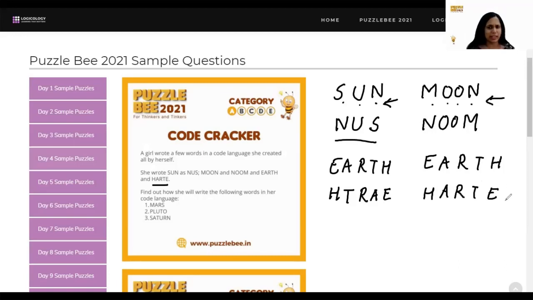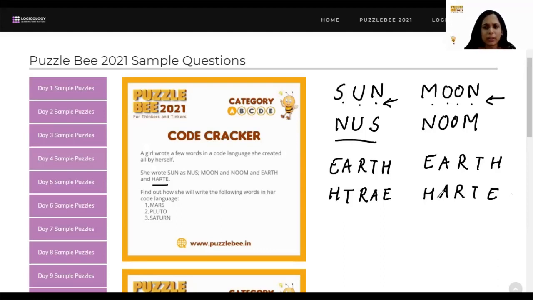Whenever you get these kinds of code language questions, you can probably write the words just one below the other so that you can find out how exactly the letters are getting shuffled here and there. Okay. Now, I have written Earth and the code language that this girl had created that had Earth written as H-A-R-T-E. I've written them here.